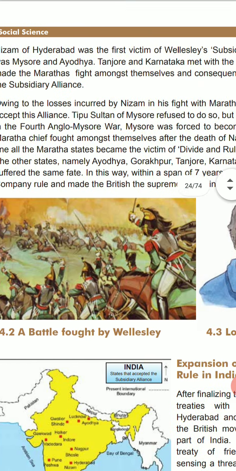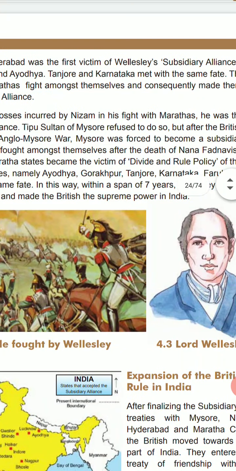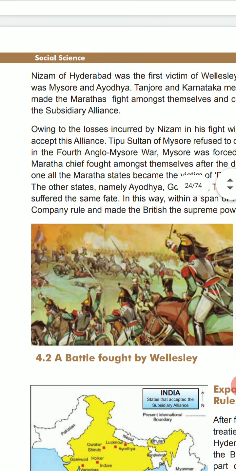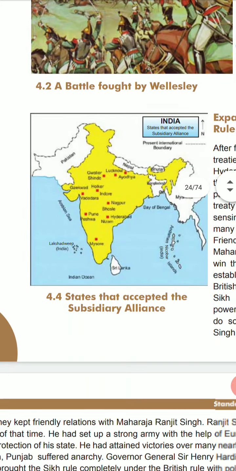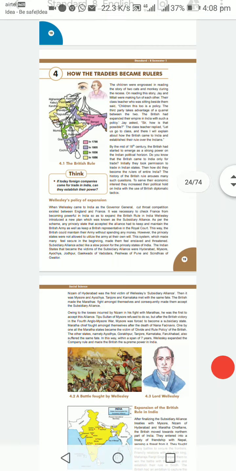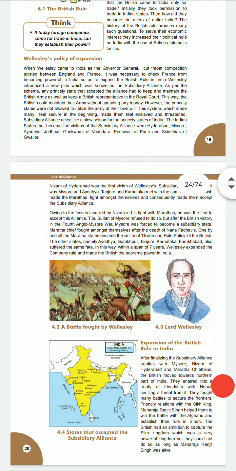Who is first? The Nizam, owing to the losses incurred in his fight with the Marathas, was the first to accept this alliance.